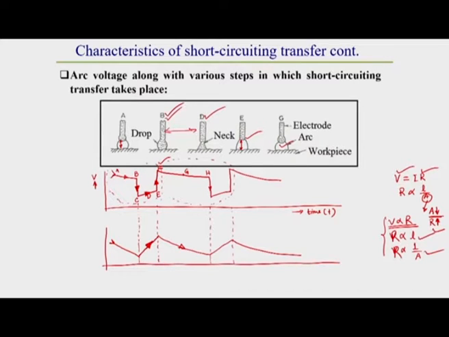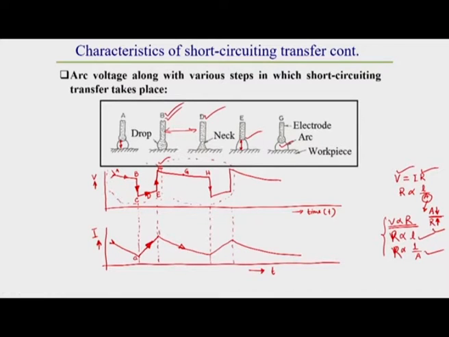In this arc gap, the current decreases. So, this is the pattern of current flow during short circuiting type of metal transfer. Why this pattern is coming, that we understand.